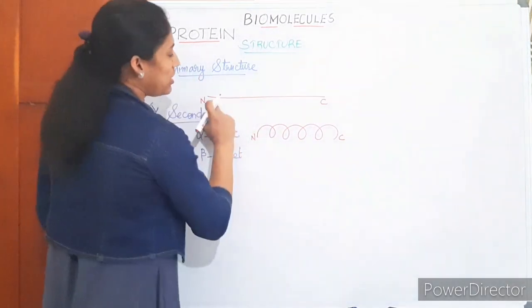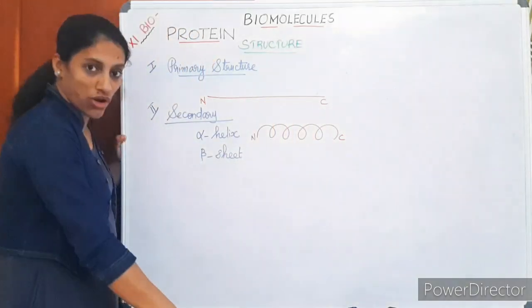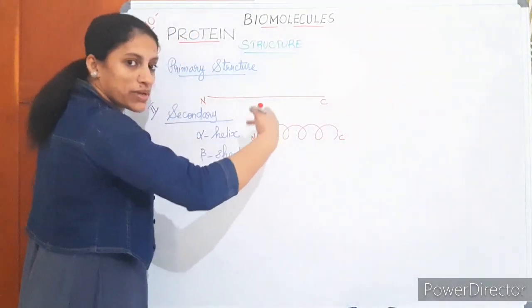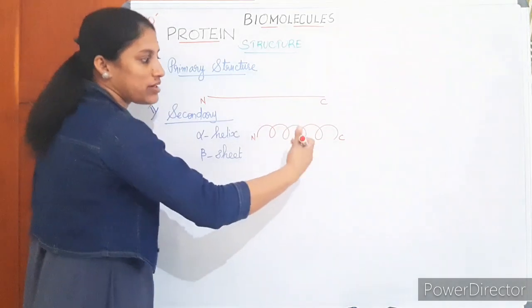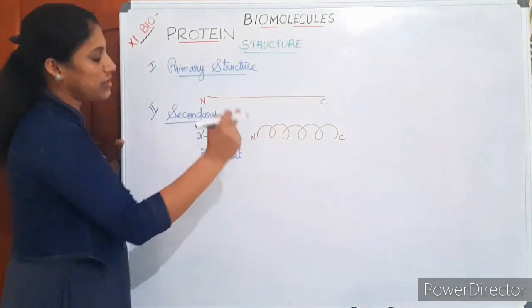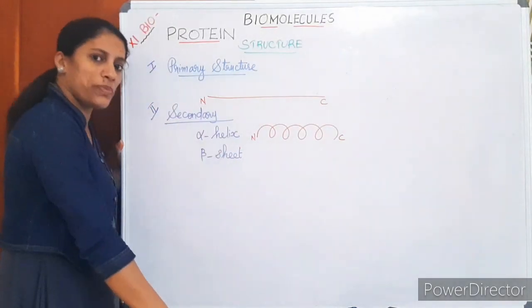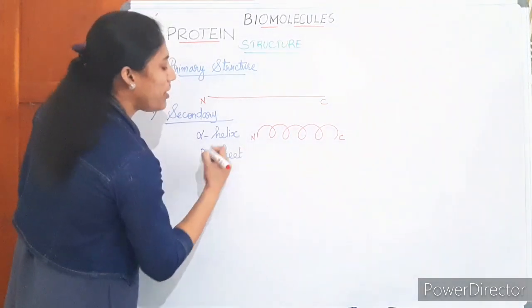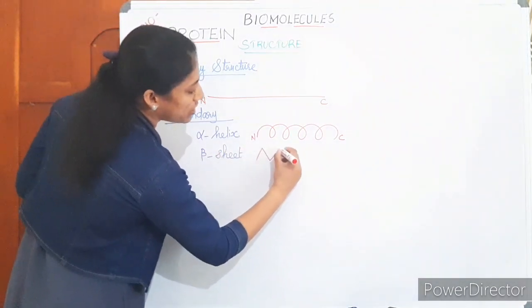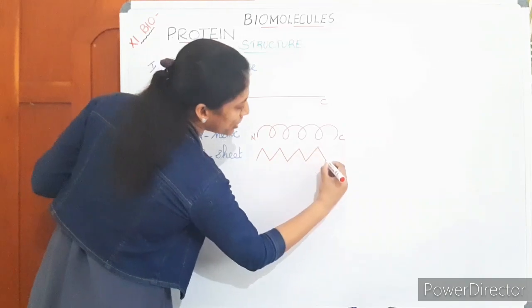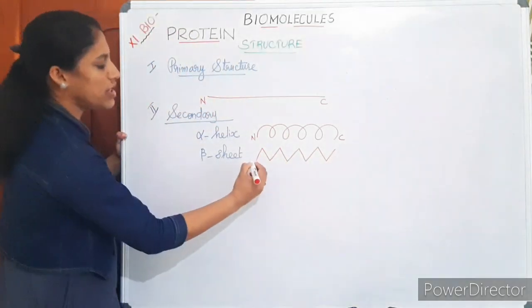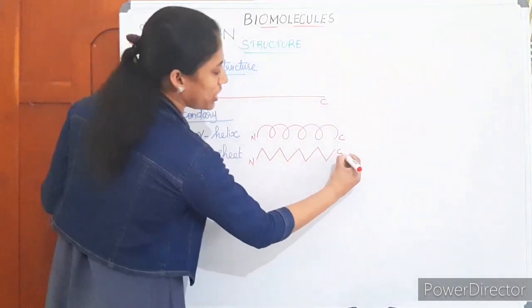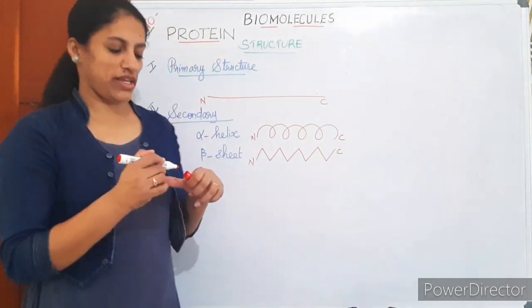If protein, instead of remaining as a rigid line or rod, is permitting some right-handed helical coiling and exists like this, it is an alpha helical structure. Many proteins exist in that form. Then beta sheet allows this type of configuration, where parallel sheets will be there, with N-terminal and C-terminal.